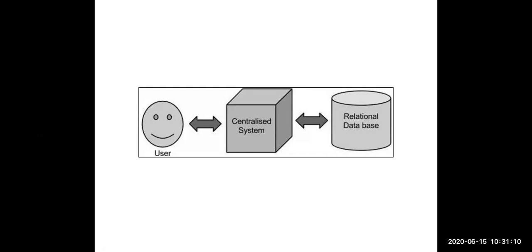Before GFS and HDFS, he is using normal database software. I think you have some idea about this concept: how to store data in the database, how to retrieve data from the database, how to do various operations on the data in the database.